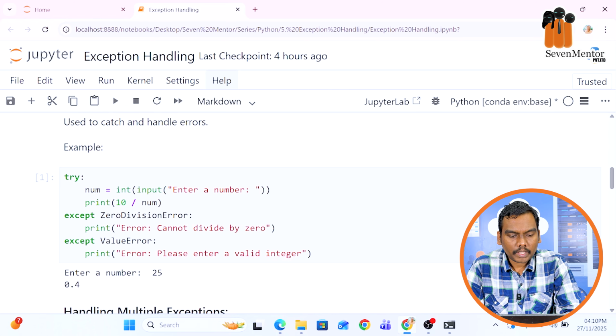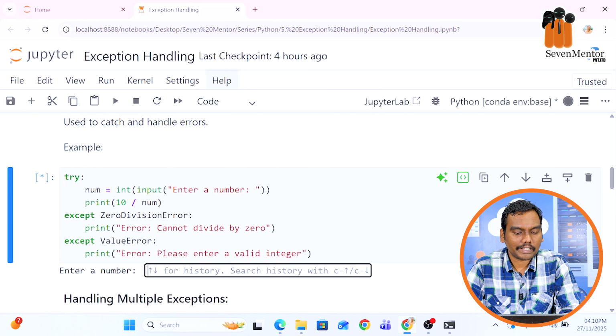If a user enters a 0 value, we know that we cannot divide by 0, so it will raise the zero division error and the output would be "error, cannot divide by 0". Instead of giving the error, we will get some output. And if the user enters some non-integer value, then it will throw a value error. Now if I run this code, you can see it has asked to enter a number.